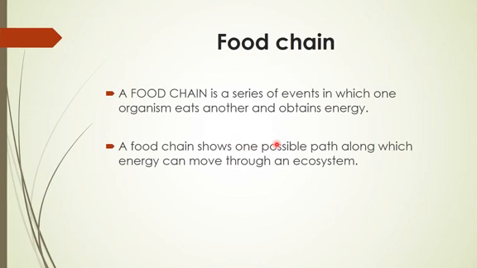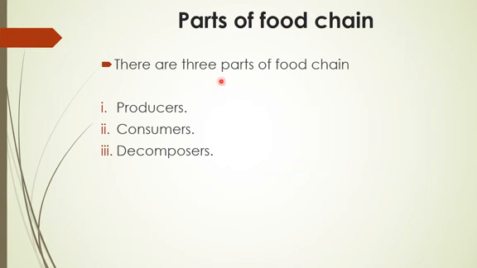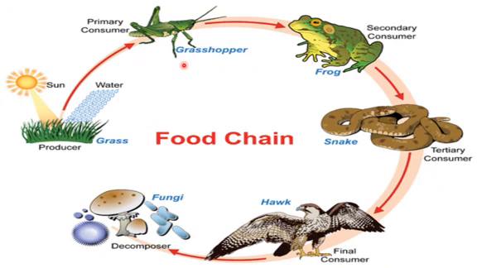A food chain shows one possible path along which energy can move through an ecosystem. We will discuss this food chain in detail now. There are 3 parts of the food chain: producer, consumer and decomposer. We will discuss these one by one, but before we discuss all 3, let us see what a food chain basically is.